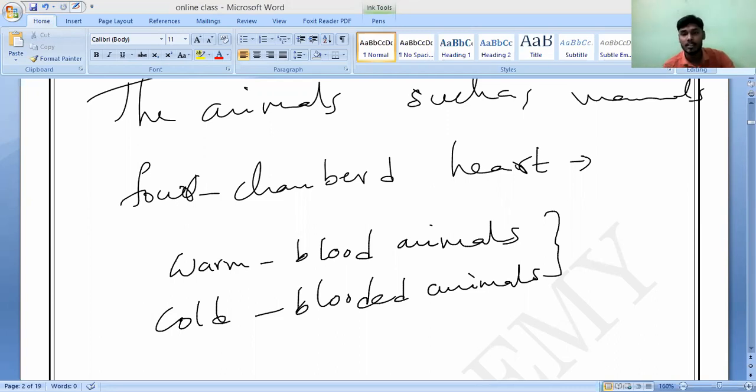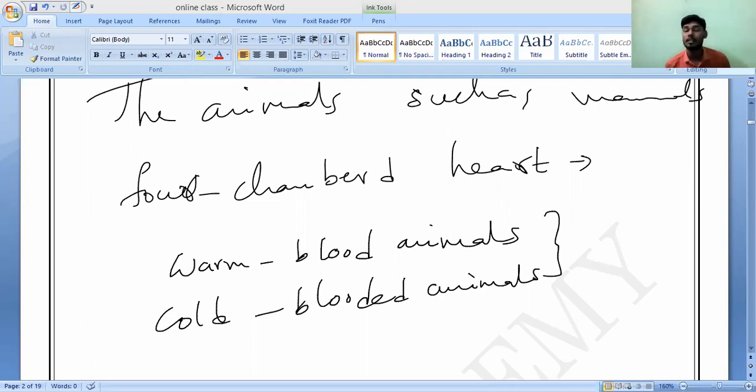If there is no energy being released and the temperature falls, the metabolic activities won't take place.